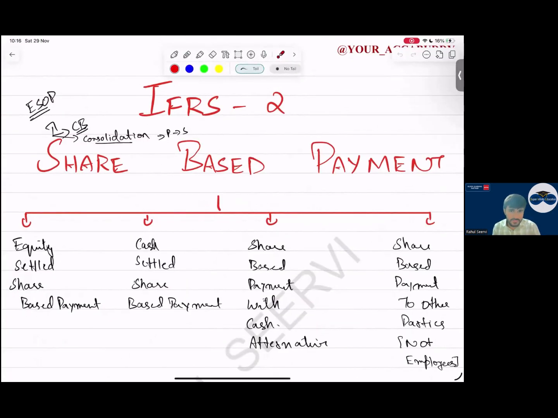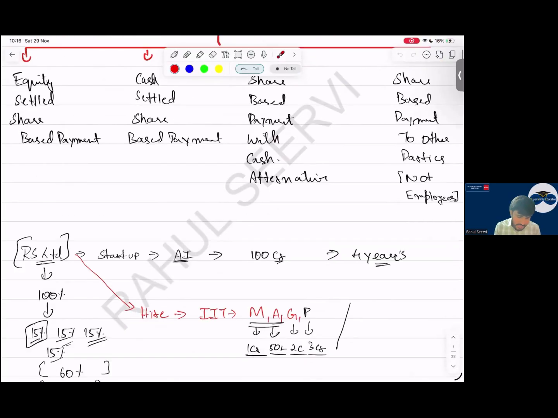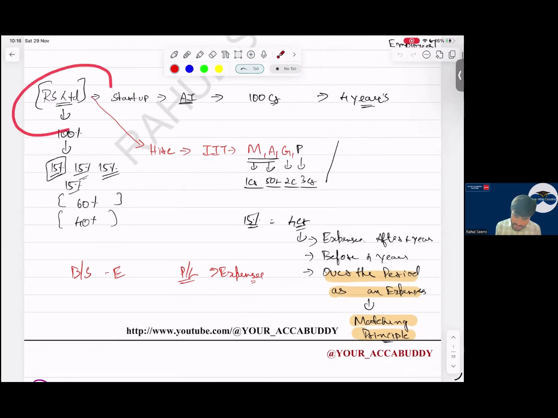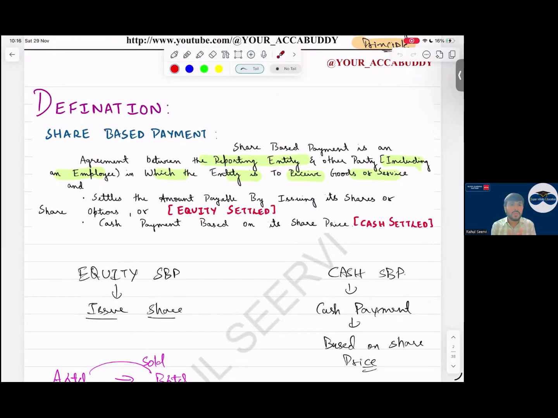Yes, sir. So see here now. Let us start. We have taken an example of this in the class, will not come to that now. Now remember everyone, basic point. So share-based payment expense is recognized over the period or not? If the company is giving you ESOP after 3 years, will the company recognize the expense after 3 years? No, sir. The company will recognize the expense over the period.